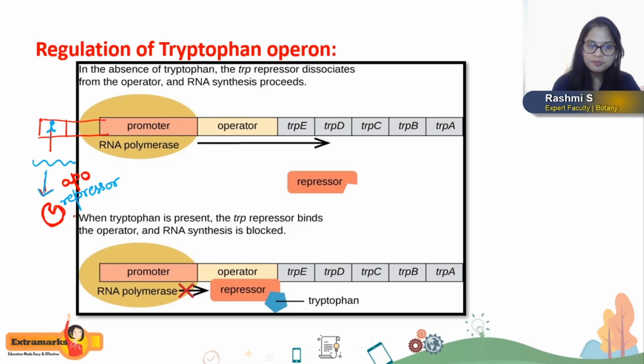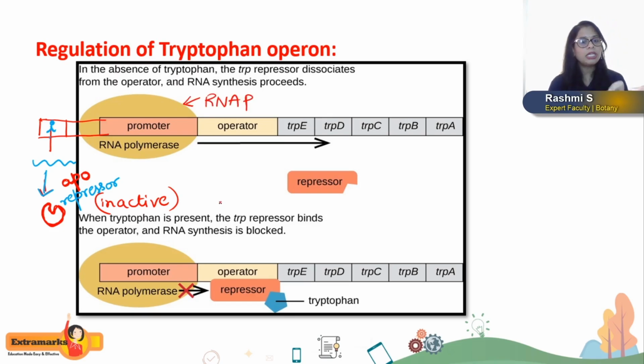At this time, the aporepressor produced by the I gene, since it is inactive, is unable to bind to the operator in the low availability of tryptophan. Hence, look here, the promoter can bind to RNA polymerase. Once the RNA polymerase is bound to the promoter, all these genes are expressed. Look at the repressor. It cannot bind.